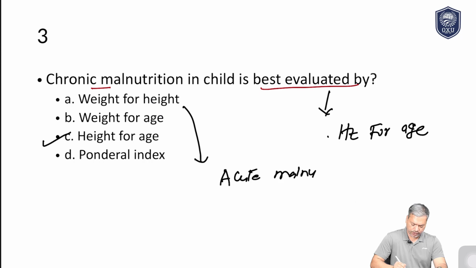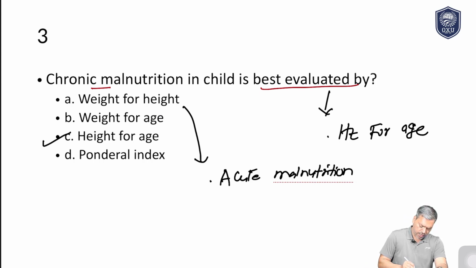Weight for age is also used for acute malnutrition, but it is used for chronic malnutrition also, and this is not a very reliable indicator these days because it cannot distinguish acute versus chronic malnutrition. So it is not commonly used.